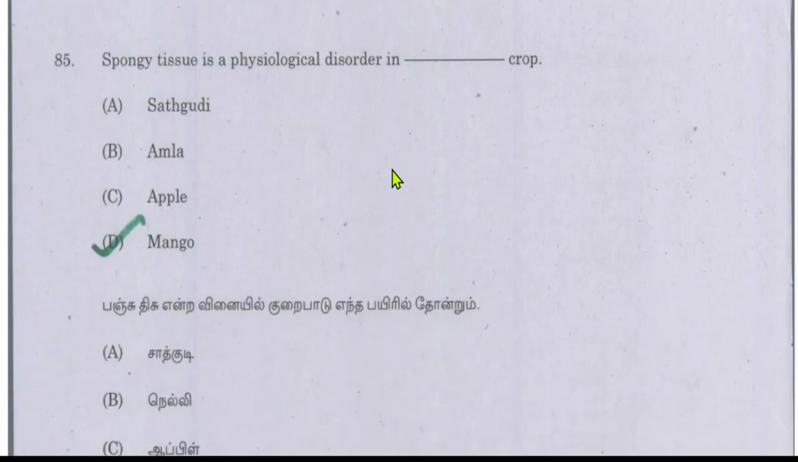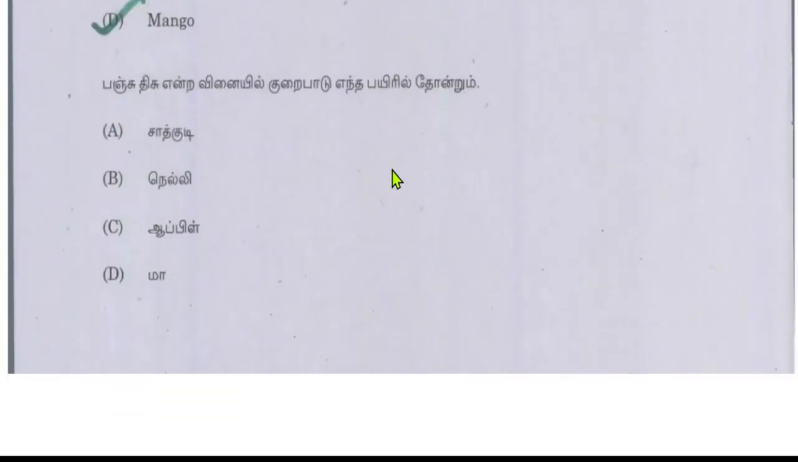Next, the question is, spongy tissue is a physiological disorder in which crop? So spongy tissue is a physiological disorder in mango.